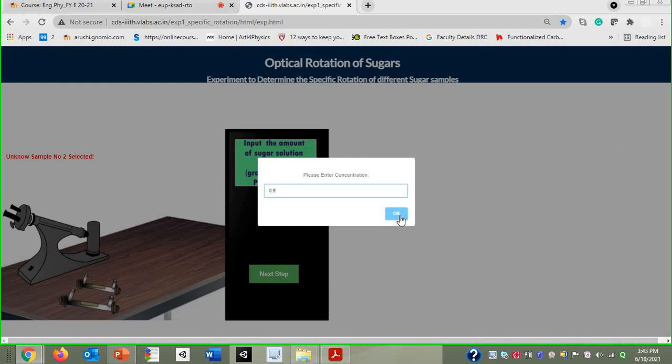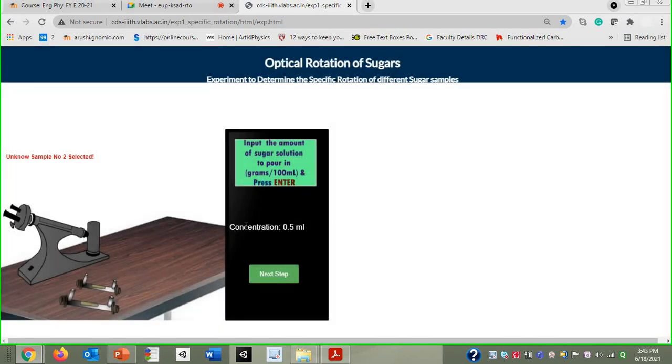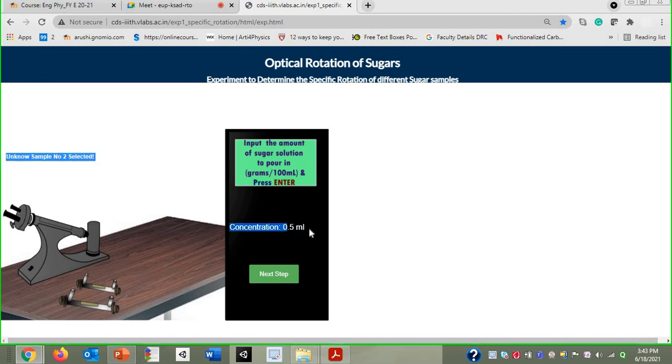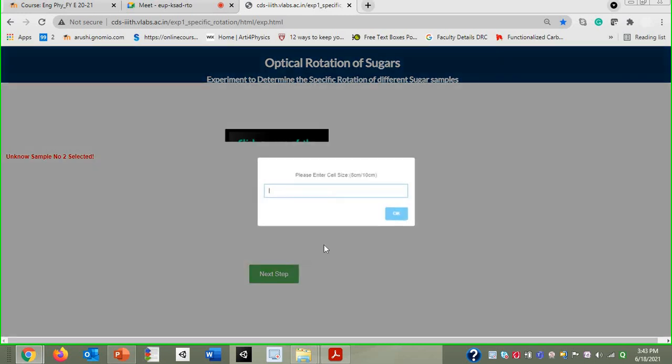So the solution I have selected is the sugar solution with concentration 0.5, which means in 100 ml water there will be 5 grams of sugar. Like that we have created the sugar solution over here.